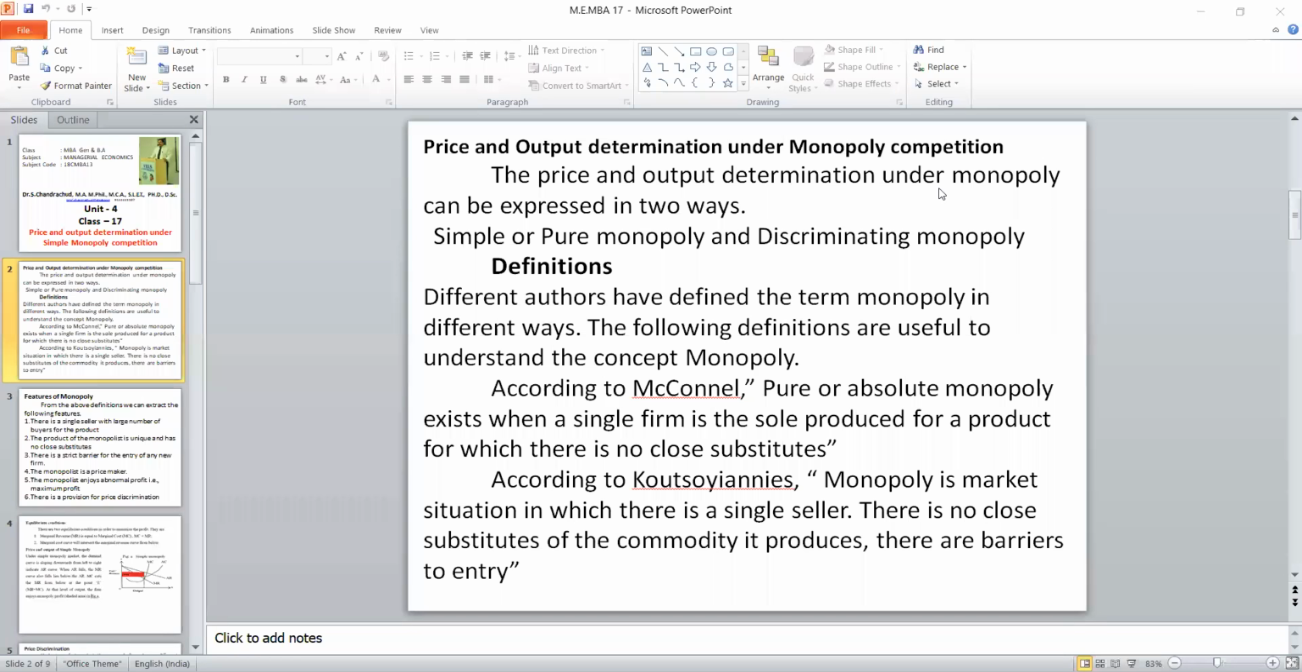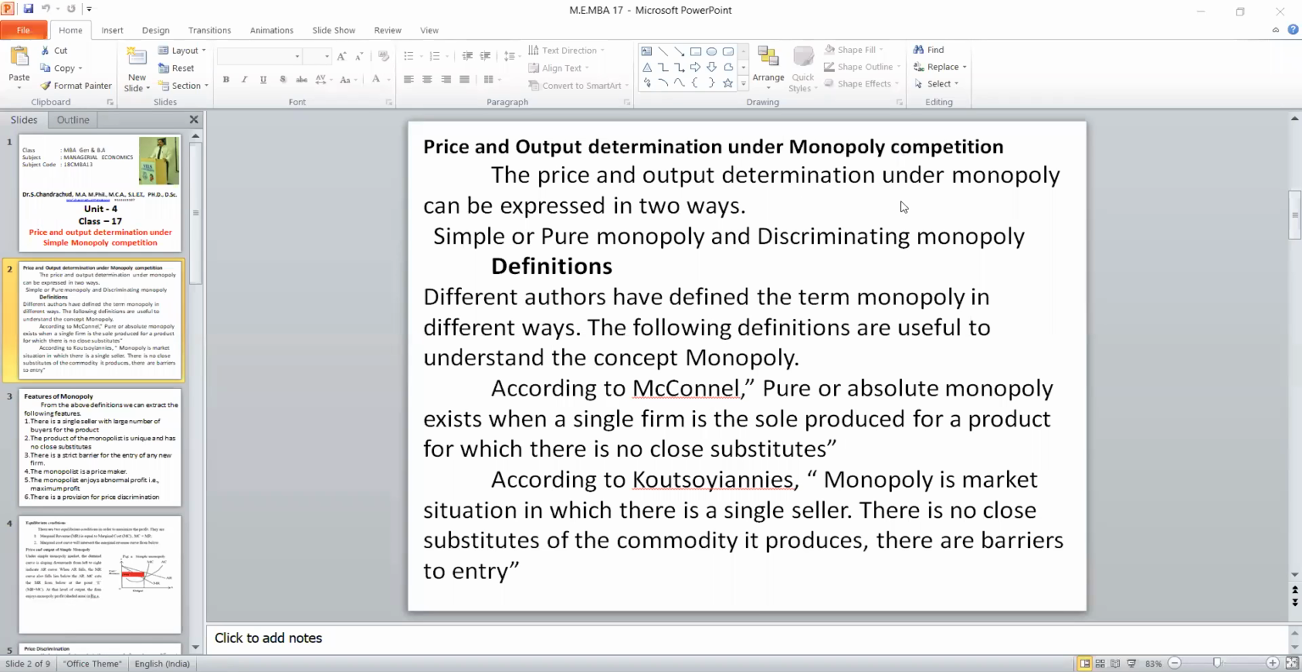Suppose the price of a product is 100 rupees. If they are known people, we give it for 80 rupees; if they are unknown people, we sell it for 200 rupees. That is selling the product at different prices to different customers for the same quality product. That is called price discrimination. That particular firm we used to call a discriminating monopoly. In this class, we are going to discuss only the simple or pure monopoly.